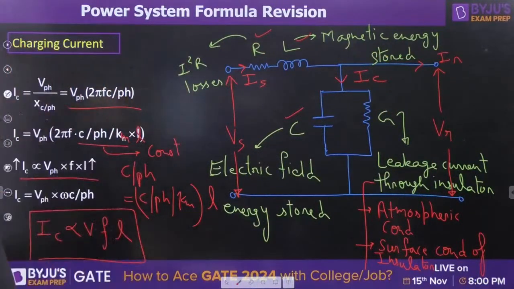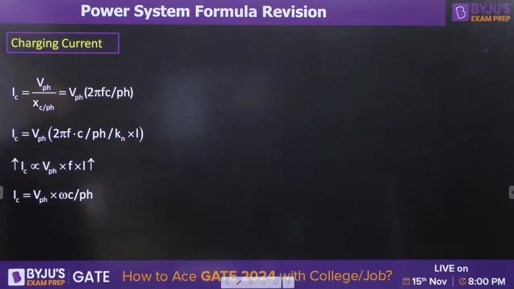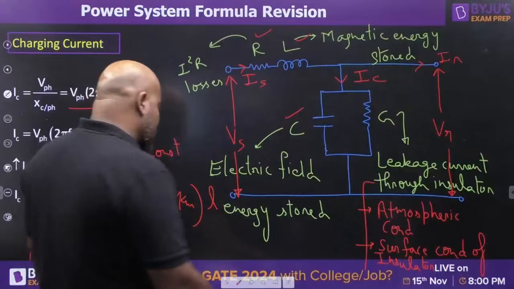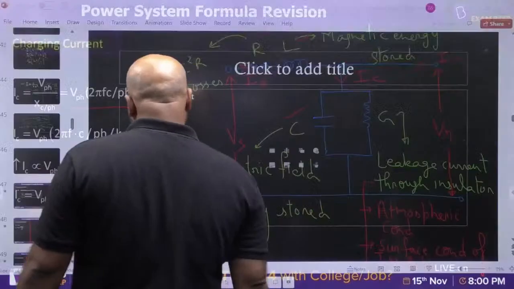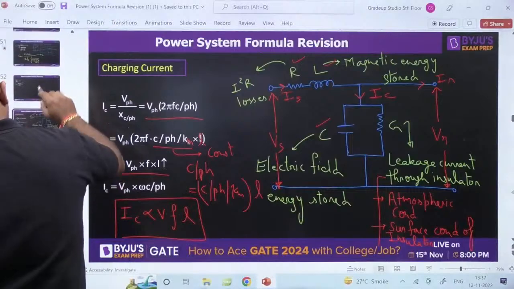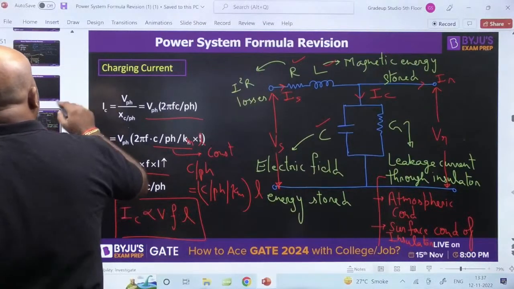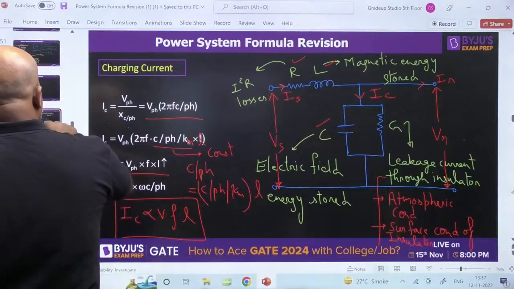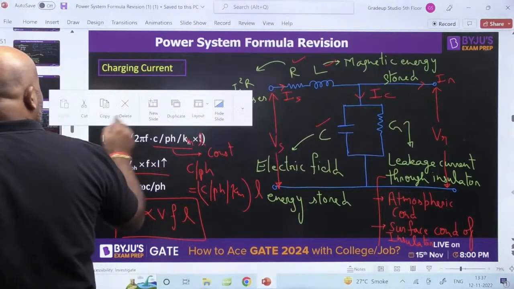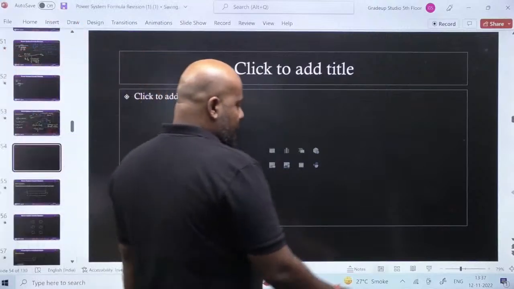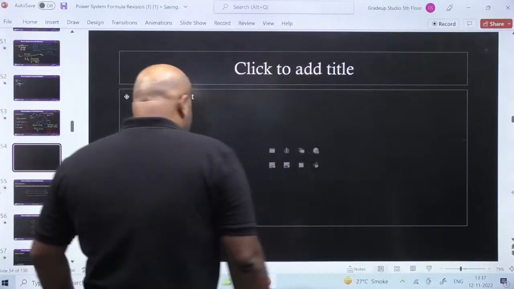Okay. So anyways, we were defining charging current. I will tell you one interesting way of finding the charging current for any transmission line. Very easily you can find the charging current by using the ABCD parameters.